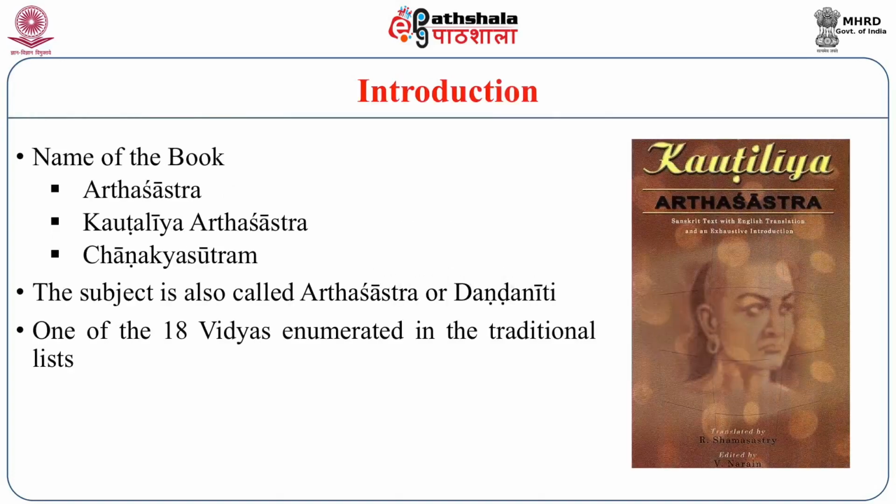The name is Arthaśāstra. It's also called the Kautiliya Arthaśāstra or the Chanakya Sutram. We need to be careful here to differentiate it from the Chanakya Niti. Chanakya Niti is an anthology or a collection of aphorisms, whereas Chanakya Sutram refers to the book Arthaśāstra. It is also called Dandaniti, and this is one of the 18 Vidyas enumerated in the traditional lists.